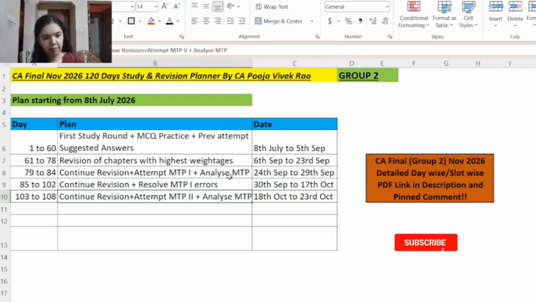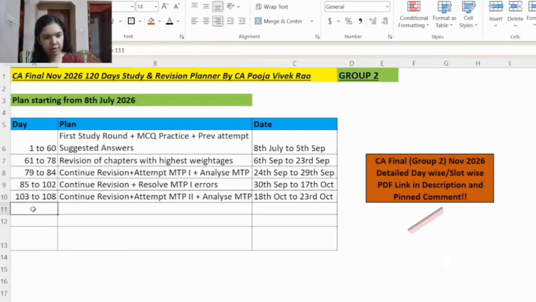Because after giving MTP1, you would have analyzed the errors, right? However, if still any new errors you come across or old errors are pending, please make a note of that, because still some days are left, right? You will work on those errors in the coming days so that before the final exam comes, you will be fully ready.